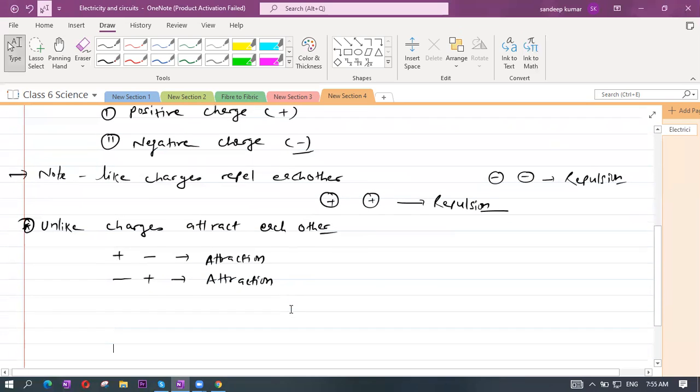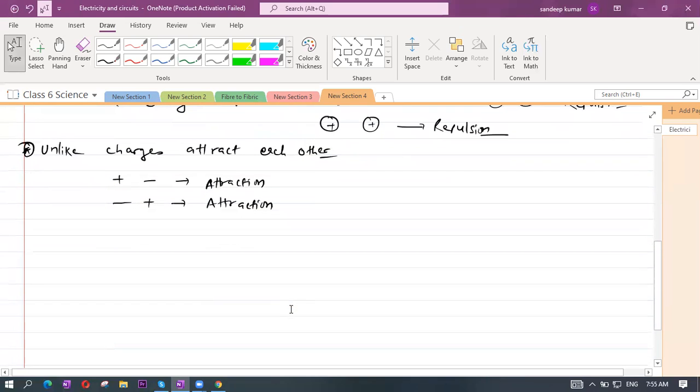Okay, so in current electricity, you should know about the cell. What is a cell? A cell is a source of energy. It has one plus and one minus terminal.